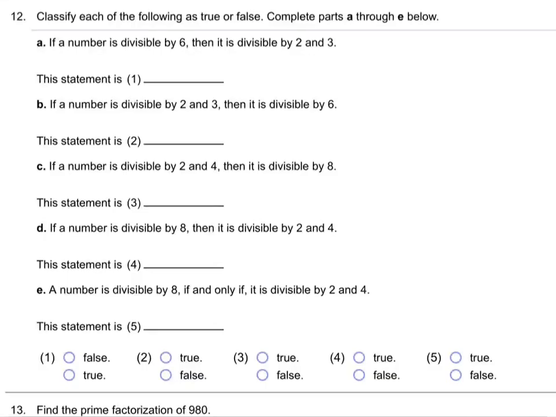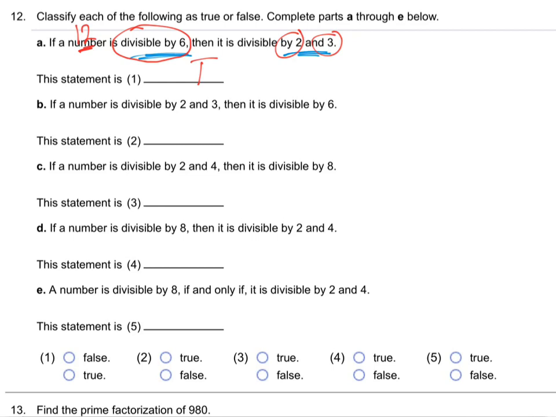Okay. So number 12. Classify each of these as true or false. If a number is divisible by 6, then it is divisible by 2 and 3. So we haven't had a good chance to talk about this. What I would suggest on these is just picking a number. Just grab a number that fits this. So what's a number that you know is divisible by 6? 12. Yeah, 12 comes to my mind too. 12 is divisible by 6, right? 6 goes in there cleanly. Is it also divisible by 2 and 3? Yeah, 2 and 3 go into it. Probably the answer is true.